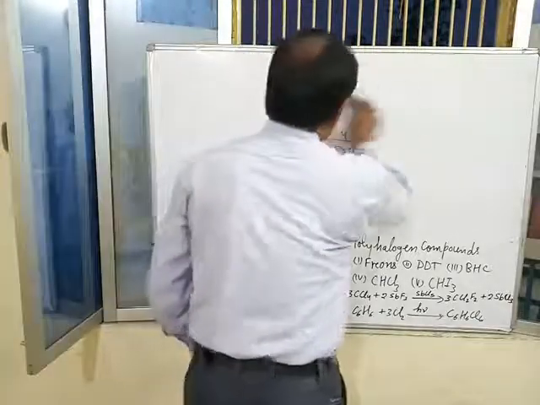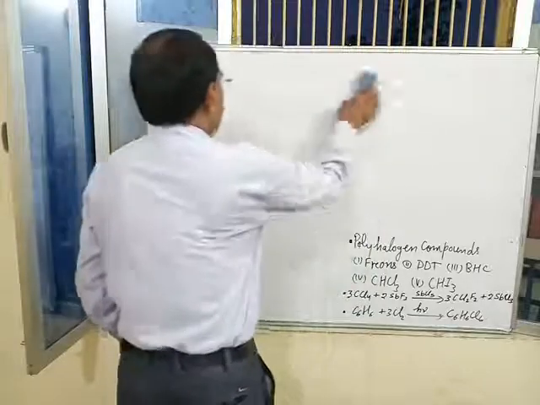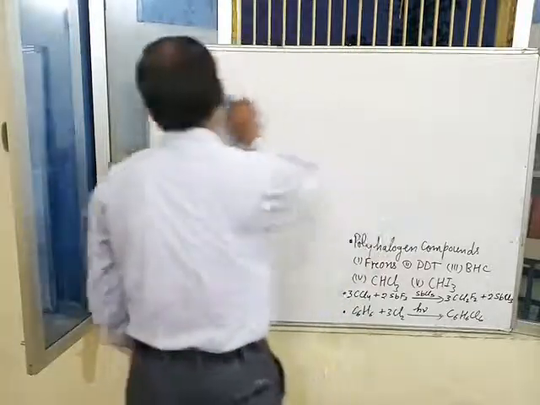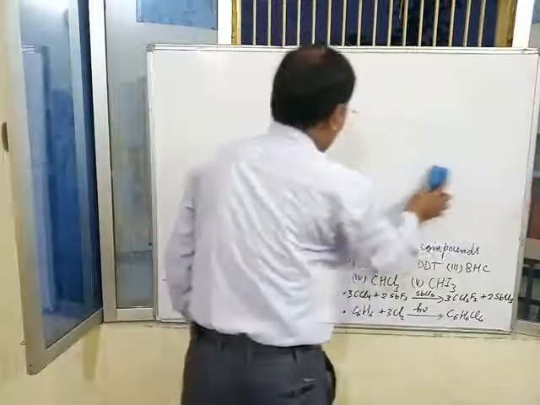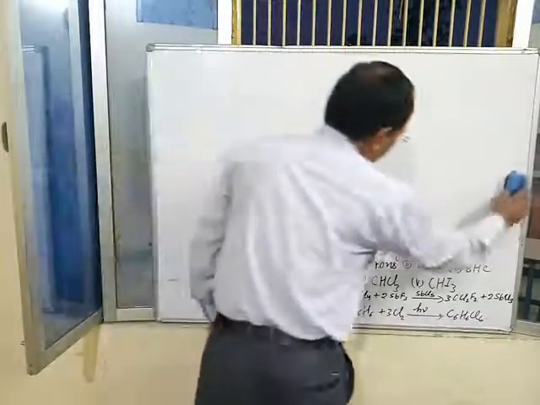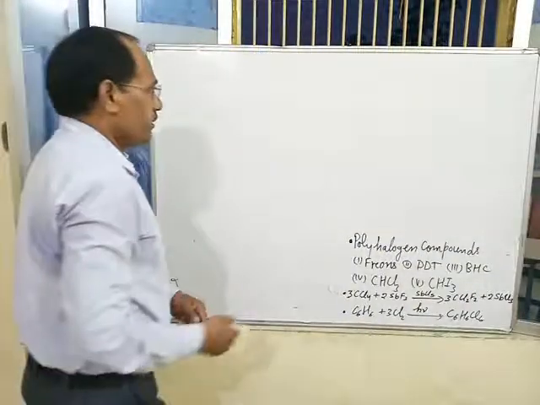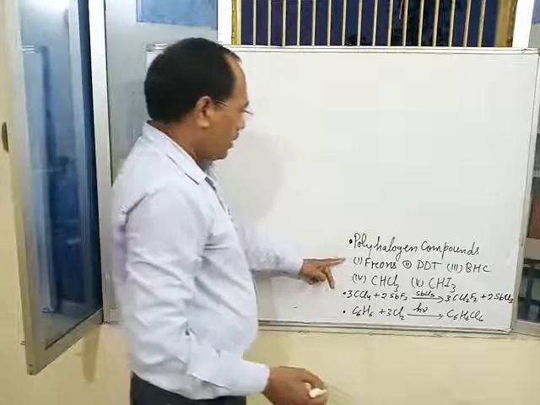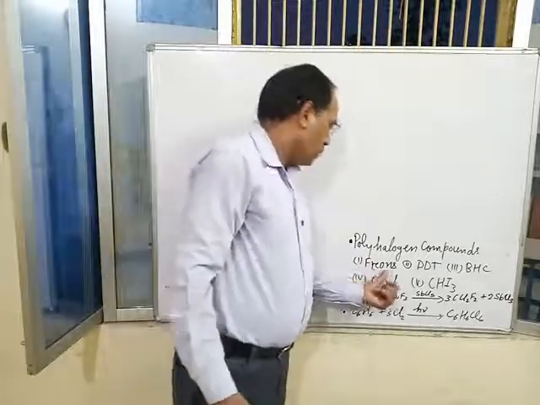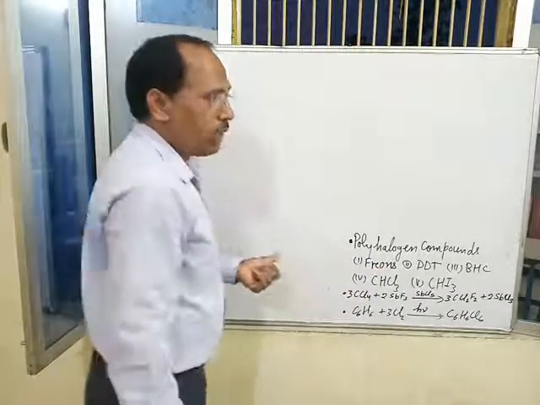Freons, what are freons? Freon is a polyhalogen compound in which all the hydrogen atoms of methane and ethane get substituted by chlorine and fluorine. Freons are polyhalogen compounds of methane or ethane.